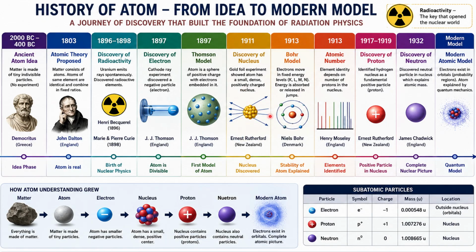But there was some drawback, so Bohr's model came into the picture in 1913, and he proposed the stability of atoms and explained the K shell, L shell, M shell of electrons. At the same time, the atomic number was discovered by Henry Moseley, and it was identified that elements are easy to arrange in the periodic table according to atomic number.